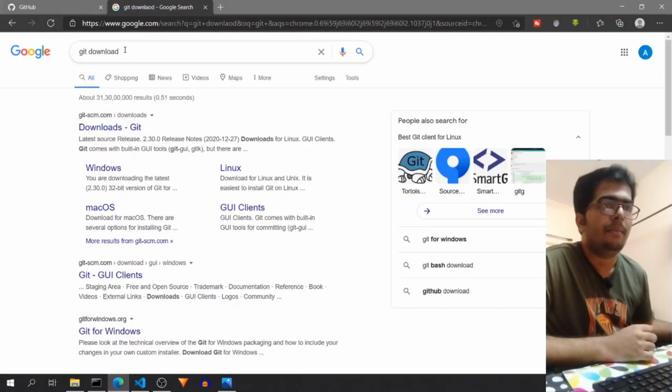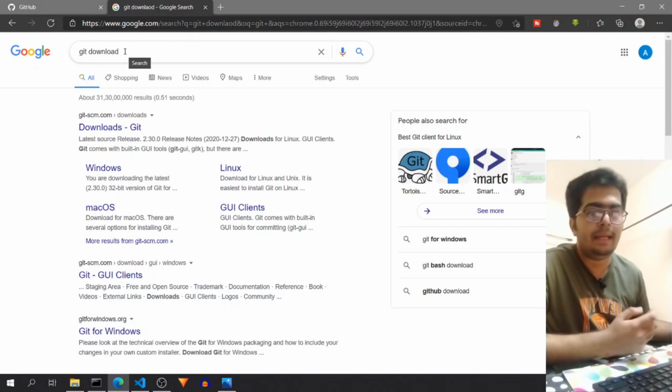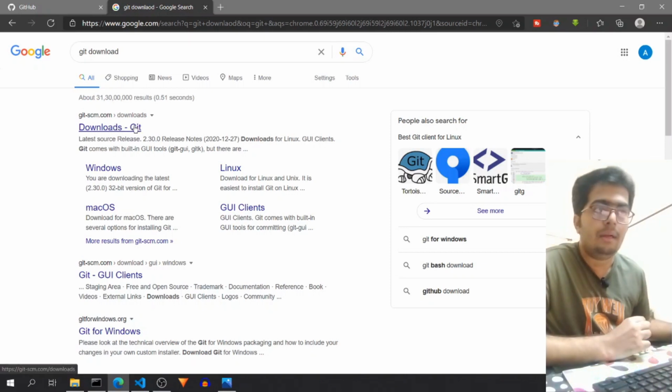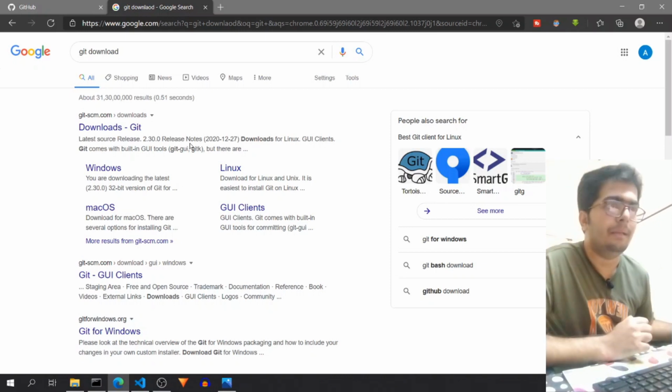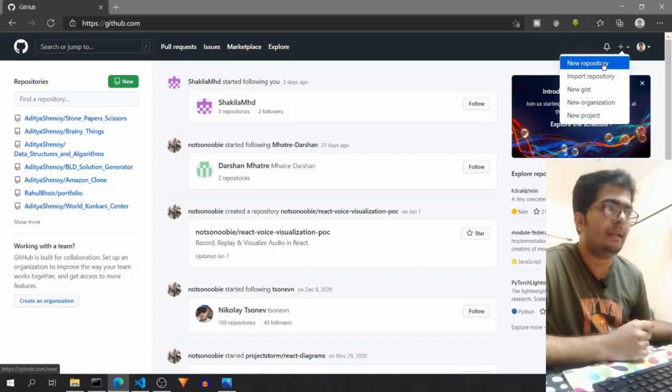So for this, first you have to download Git to execute the Git commands, and you can just Google Git download and the first link will lead you to the download page. You can select whatever operating system you have and install it on your machine. Once you have that, you have to go to your GitHub. If you have not created your account, you should create an account first, and then on the home page you can see a plus icon over here. Click that and click new repository.